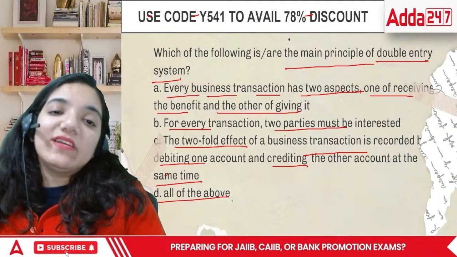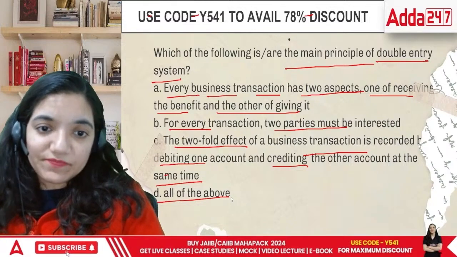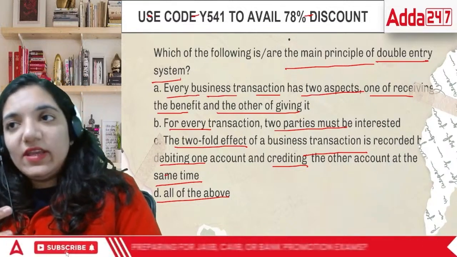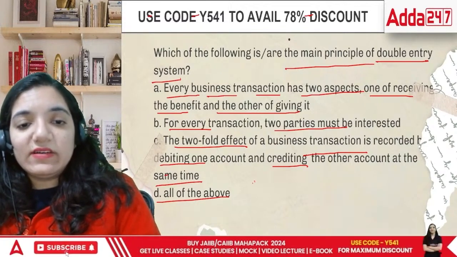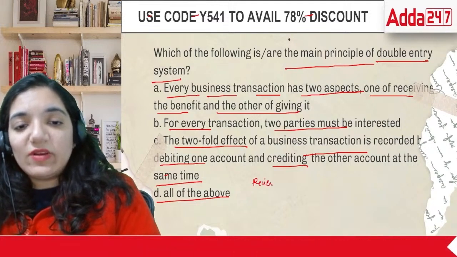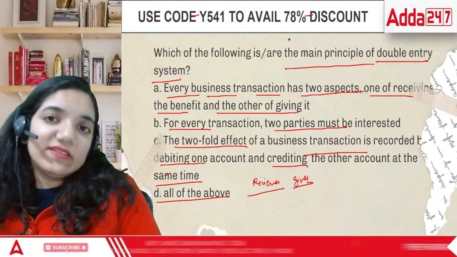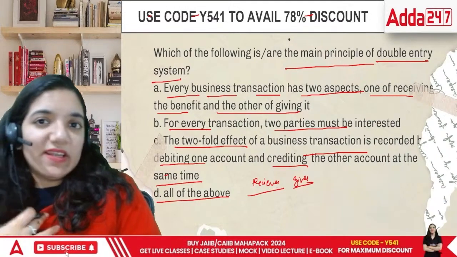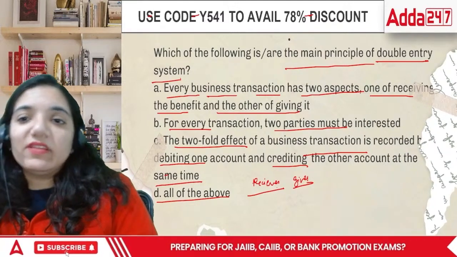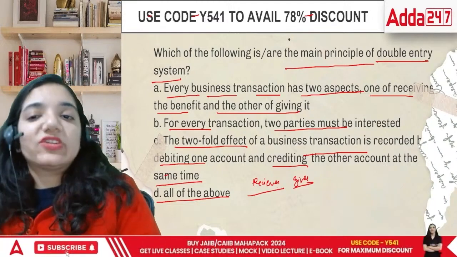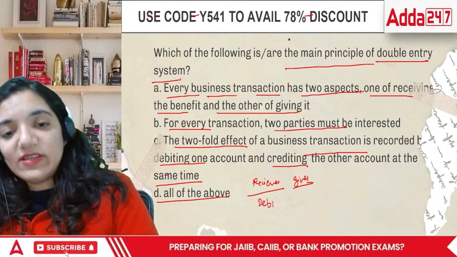The double entry system clearly states that in every journal entry, you will have multiple points. First of all, every business transaction that we are recording is based upon one person being the receiver and one person being the giver. For example, if I sell my goods, I am a receiver and a giver at the same time. When I'm selling goods, I'm getting cash. That is something we can define as every business transaction having two aspects. Second point, there are two sides: one is debit and one is credit.